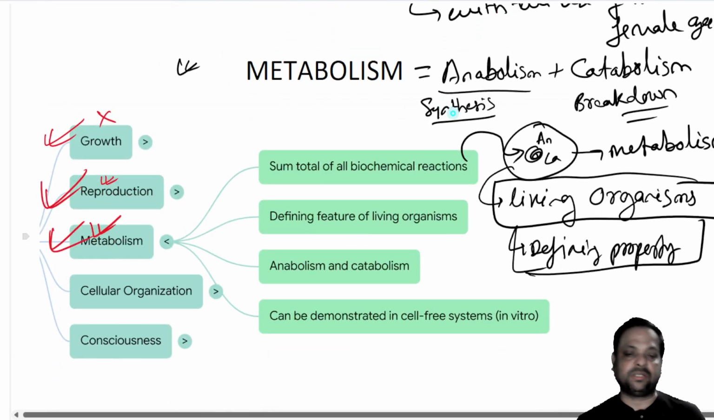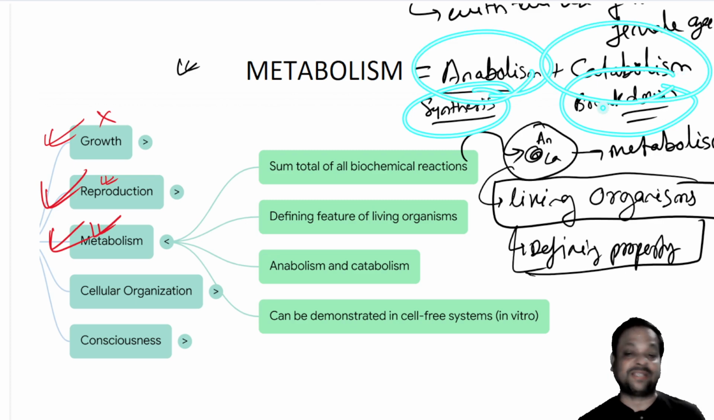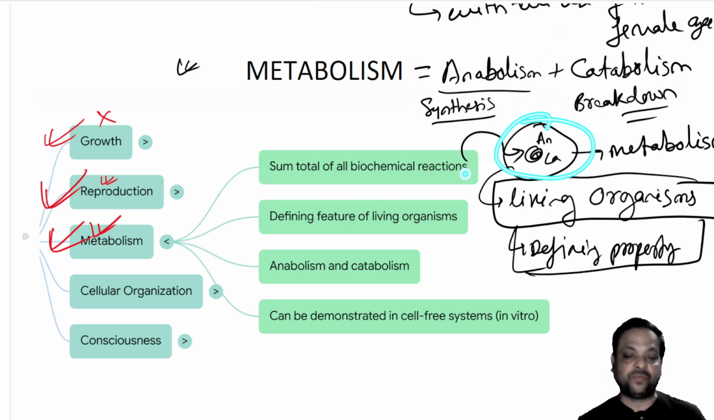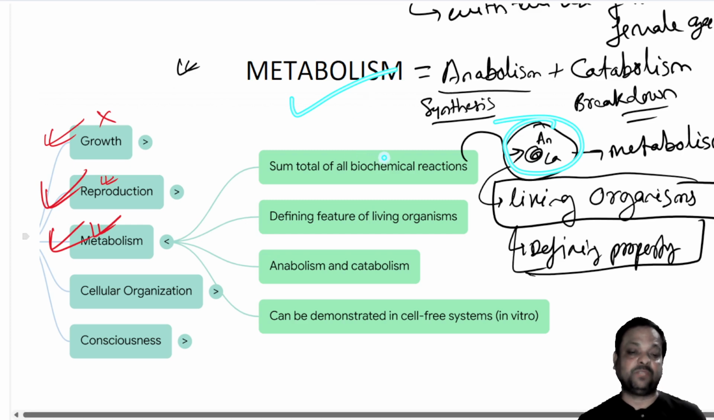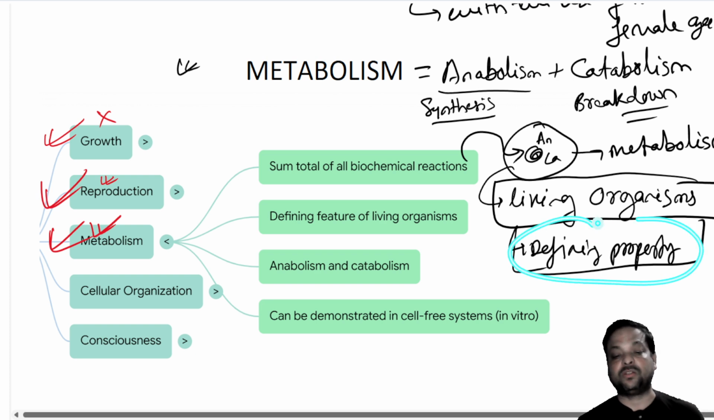Then move to metabolism. It is the sum total of chemical reactions. The chemical reactions are in two forms: synthesis and breakdown. Synthesis is called anabolism, breakdown is called catabolism. These take place within the cell, and the total chemical reaction taking place within the cell is called metabolism. And this metabolism helps in metabolic activities. And later we find the living organism has metabolism, whereas the non-living organism doesn't have the metabolism process. So metabolism is a defining property. Got it, clear? And also we find when we take a cell outside the body and culture it inside the test tube, metabolism also takes place.